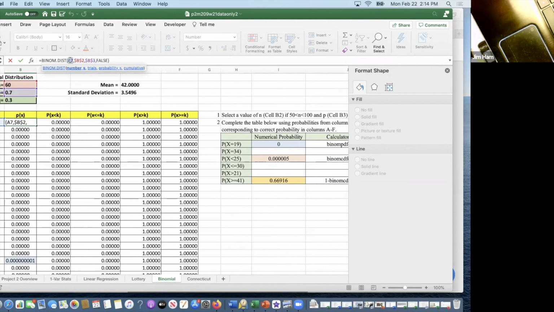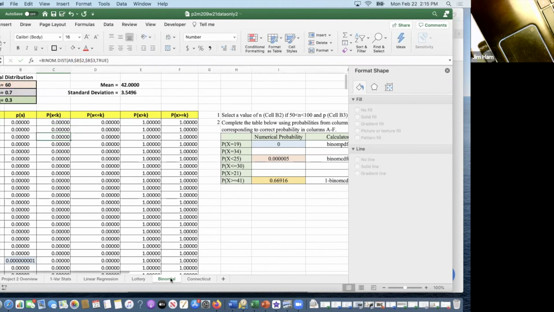So it's in a different order. And then this last thing here, it's false if you don't want a cumulative probability. So this would be like normal PDF. When we go to these over here, we're going to have true because we want to do a cumulative probability.